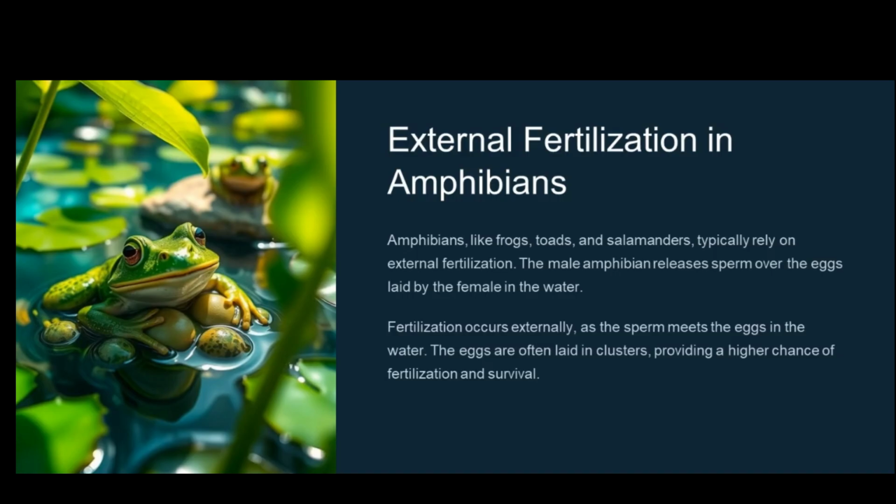Amphibians, like frogs, toads, and salamanders, typically rely on external fertilization. The male amphibian releases sperm over the eggs laid by the female in the water. Fertilization occurs externally, as the sperm meets the eggs in the water. The eggs are often laid in clusters, providing a higher chance of fertilization and survival.